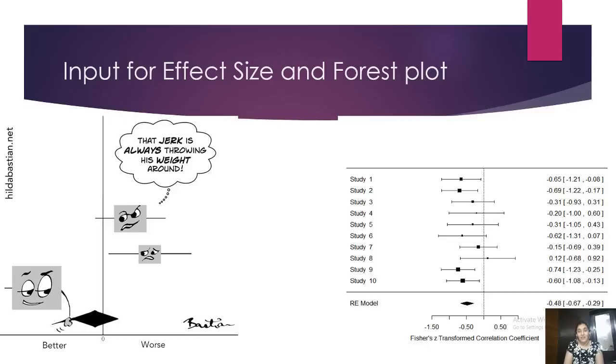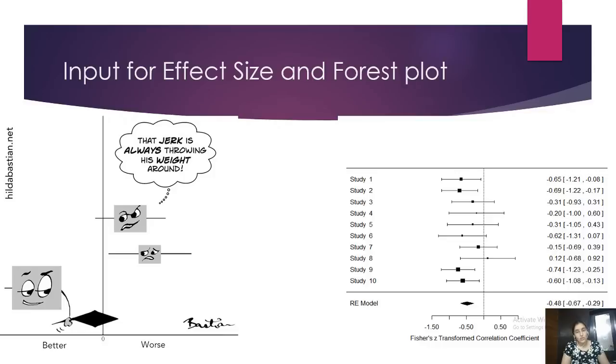And finally the diamond shows a cumulated weighted effect size, or the summarized effect size, or the true effect size of all studies taken together.